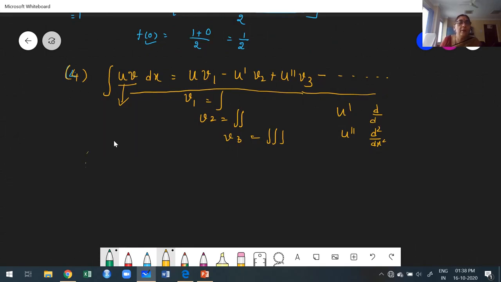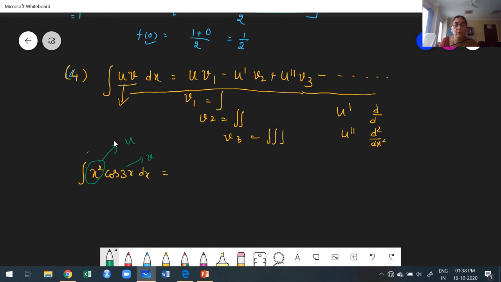The simple example, for example, x square into cos 3x with respect to x. Now, I want to find out the integration of x square into cos 3x. Before going to consider the UV rule or Bernoulli's rule, first I have to identify which one is the U function, which one is the V function. Compare x square and cos 3x. X square is 0 after the second derivative. Now we are going to choose x square as our U function, the remaining as the V function.